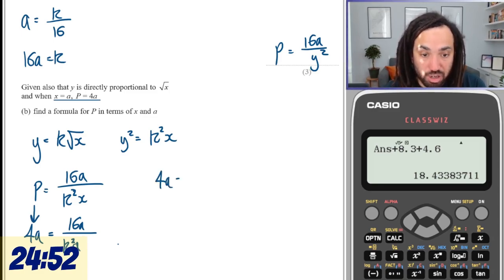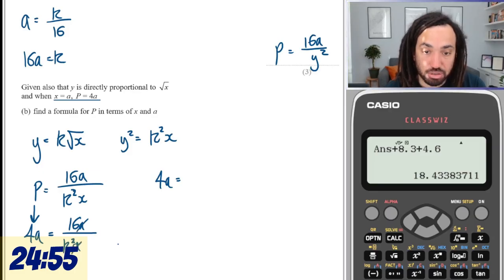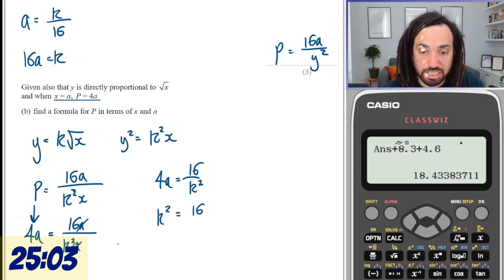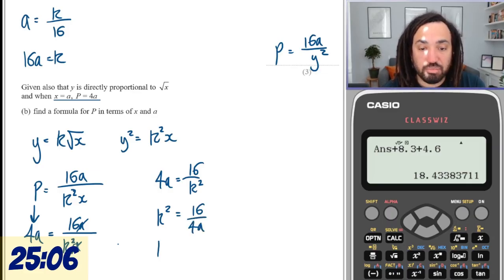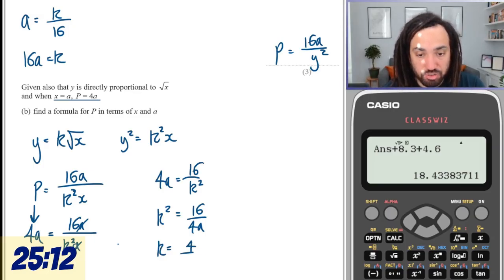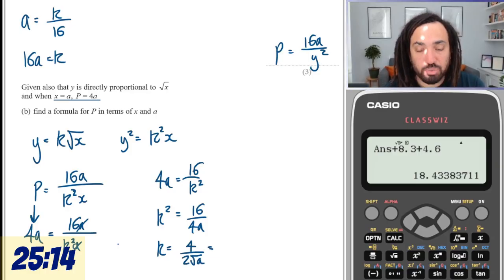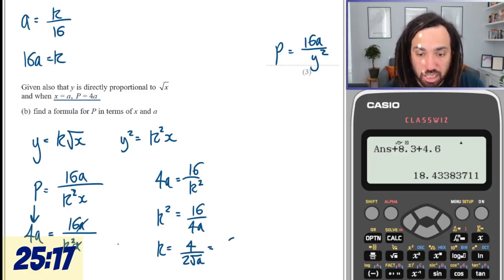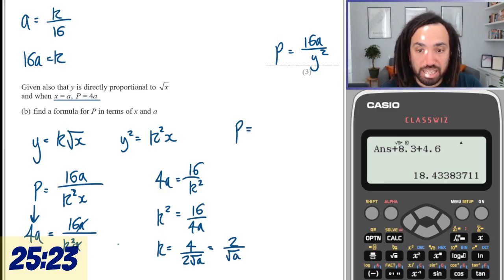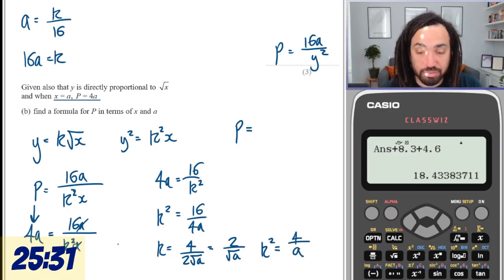Okay, so this is 4a is equal to, these a's can cancel, so 16 over x squared. Rearranging gives us, sorry, k squared. So k squared is equal to 16 over 4a. So k is in fact equal to, when I square root this, 4 over 2 root a, which is the same as 2 over root a. So that's what k is. So now we can say that P is equal to, and in fact k squared then, because we're going to need to use k squared, is 4 over a.